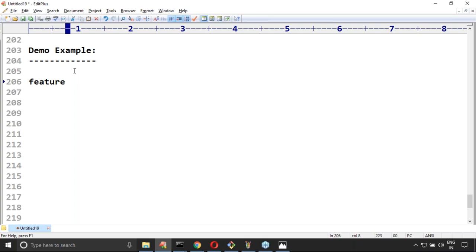This is my requirement. I forgot the command to create a new branch and switch to it. The shortcut command is git checkout -b feature. It will create a new feature branch and switch to it.